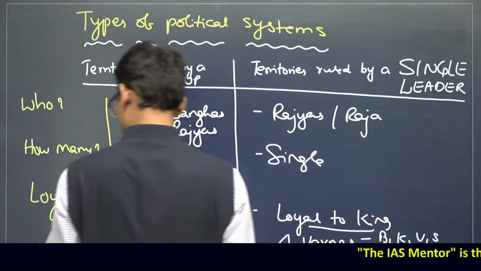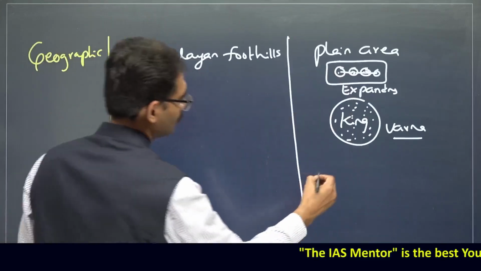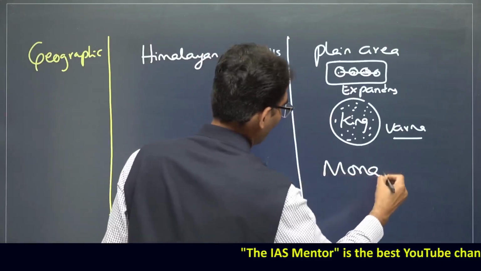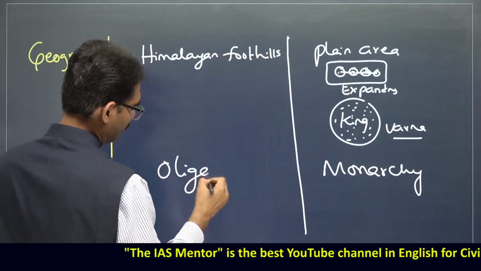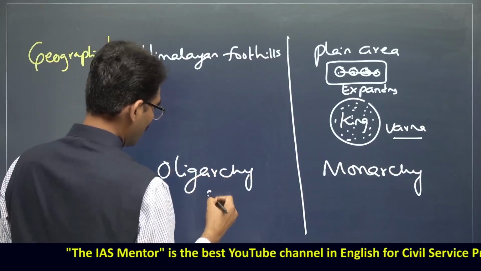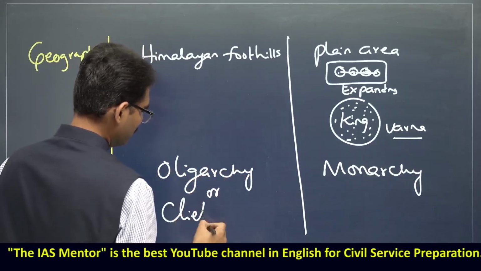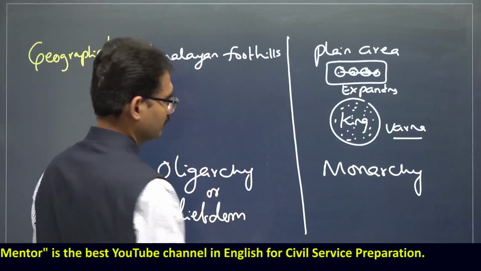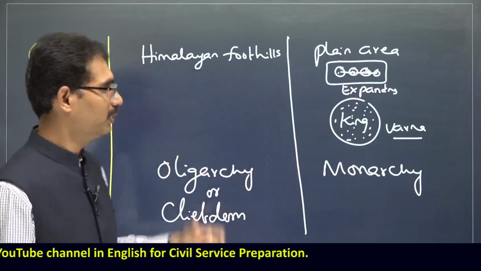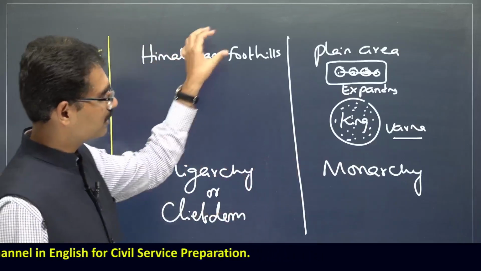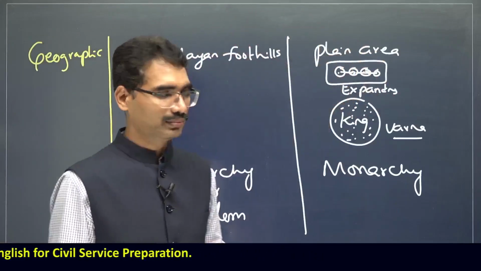So this is monarchy, and this is known as oligarchy, also called chiefdom. Many chiefs. Oligarchy, monarchy. Single, multiple. Alright, geographic location: Himalayas here, and plain area here.